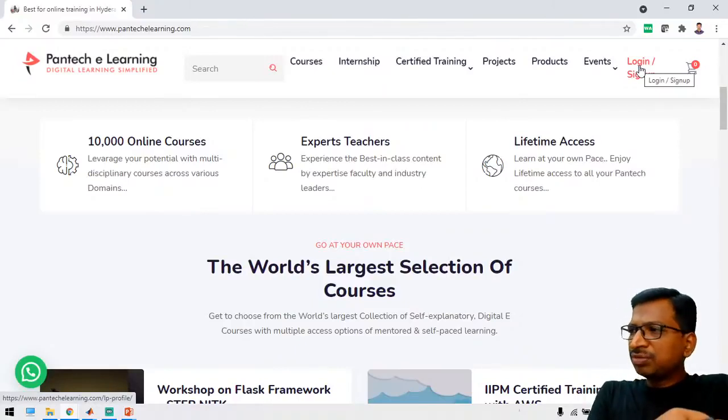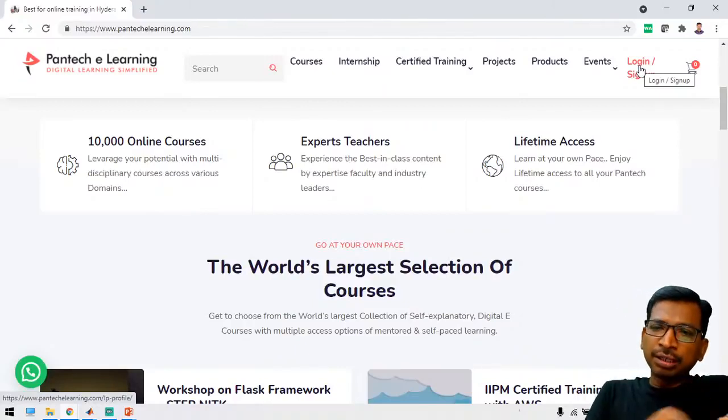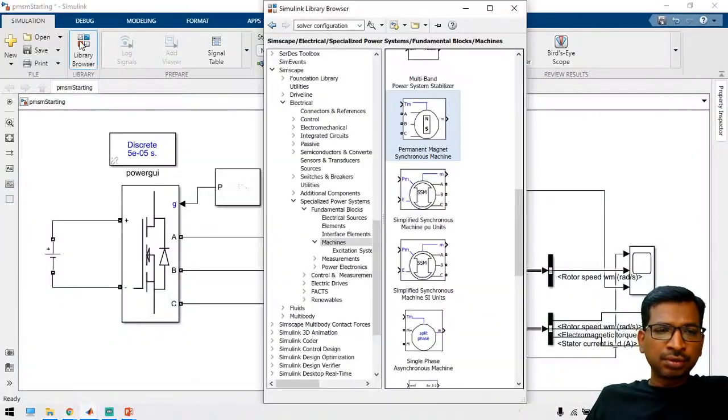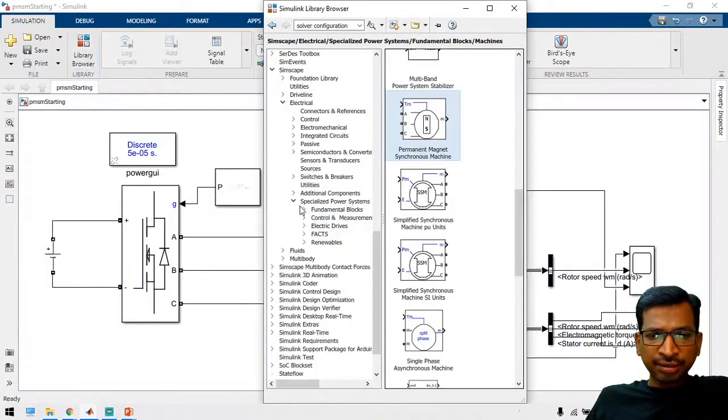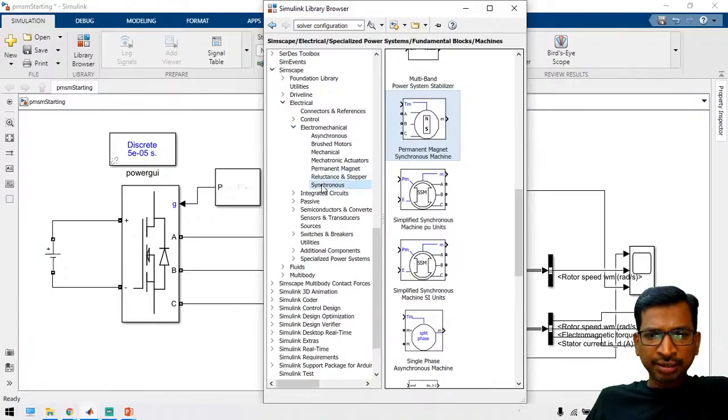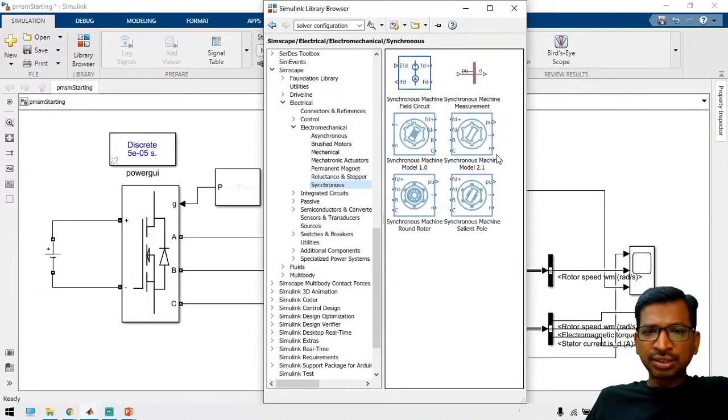Electromechanical PMSM, just visit the Simulink library. I think electrical, sensors, electromechanical. Here, like this, you can identify.